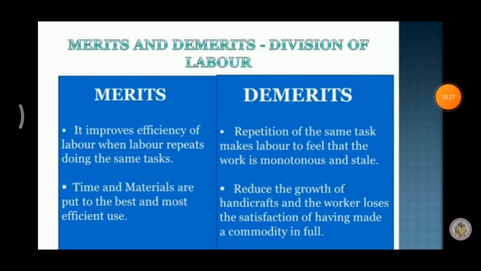Merits and demerits of division of labor. Merits. It improves efficiency of labor. Yes or no? It improves the talents of the labor. Demerits. Repetition of the same work makes it boring. Yes or no? They are doing the same work regularly, that means daily. Merits.